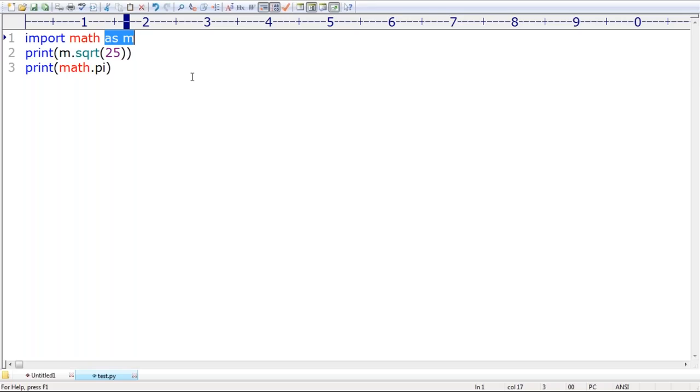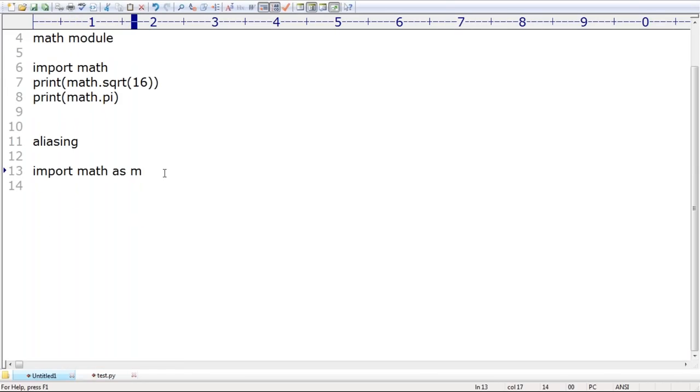Next, one more small thing. Even if you create an alias name, the problem is m dot sqrt, m dot pi, like this. I don't want to use this math or m. Is it possible to access sqrt directly? Is it possible to access pi directly? Yes. If you want that, then up to this we are taking import math like this. I don't want that.